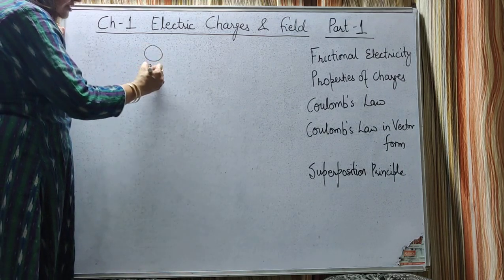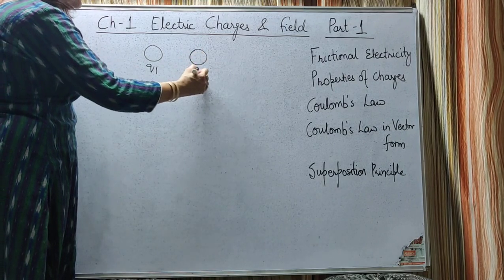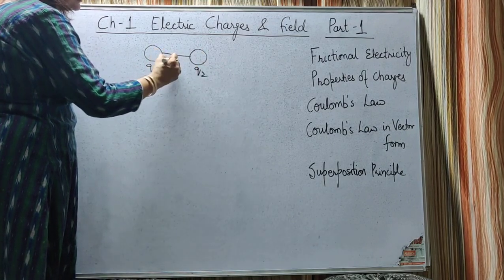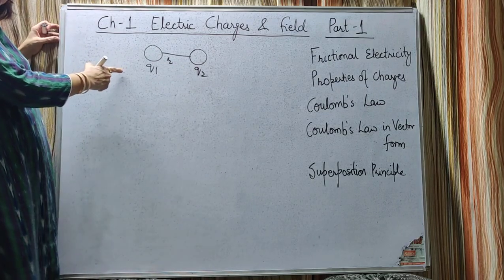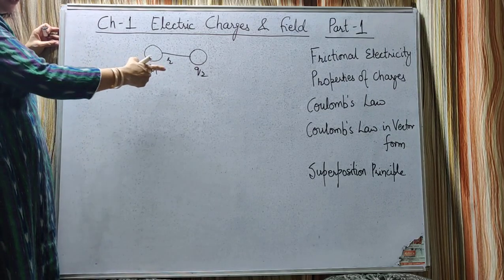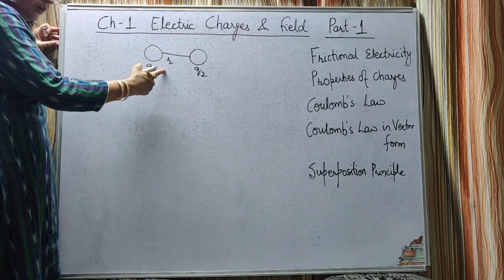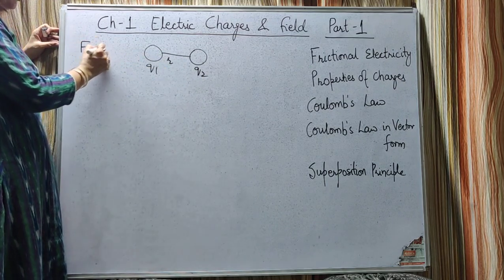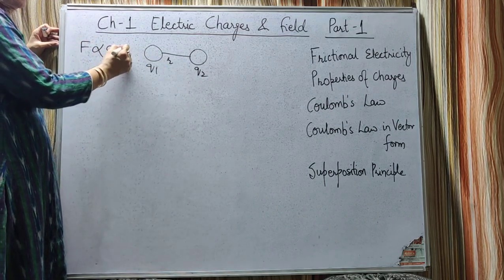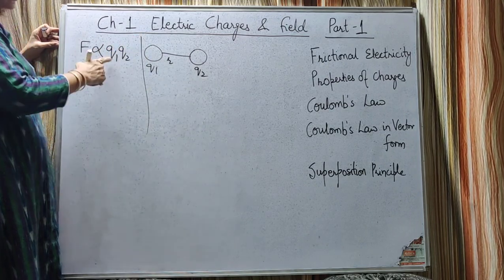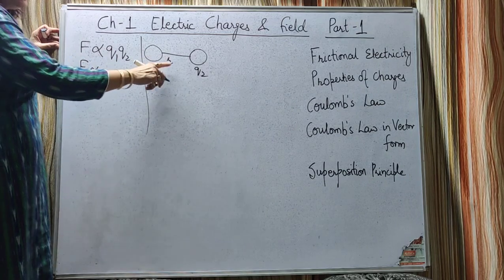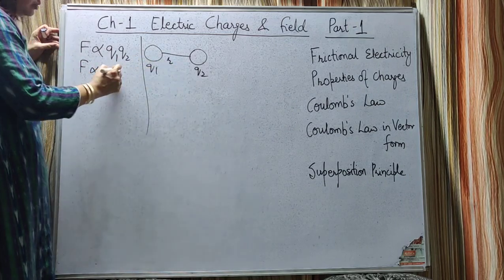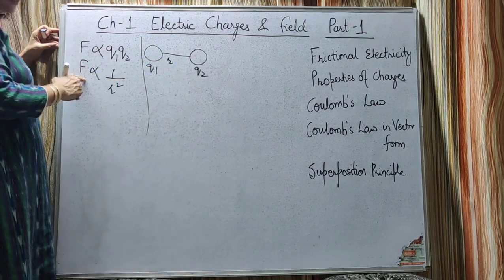Let there be 2 charges Q1, Q2 separated by distance r. So there will be a force of attraction or repulsion between these 2 point charges depending upon the nature of the charges. Now according to Coulomb's law, this force is directly proportional to the product of the charges Q1 into Q2, and this force is inversely proportional to the square of the distance between them.